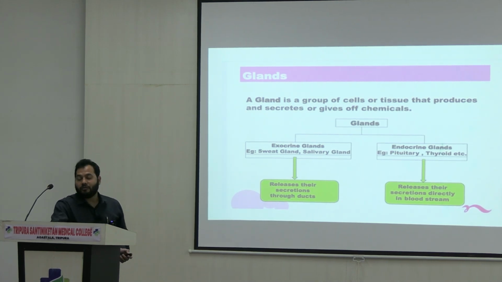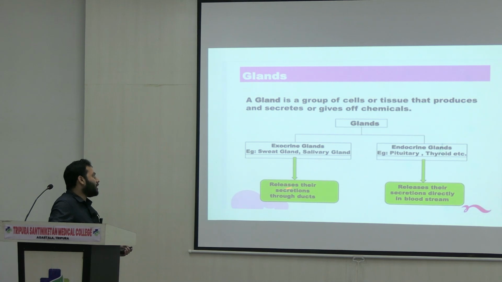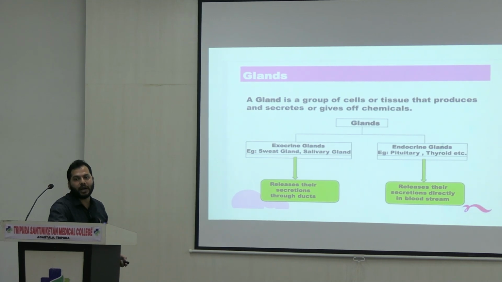If you see the functional difference between exocrine and endocrine glands, what is the difference? Exocrine glands release their secretions through a particular duct, right?